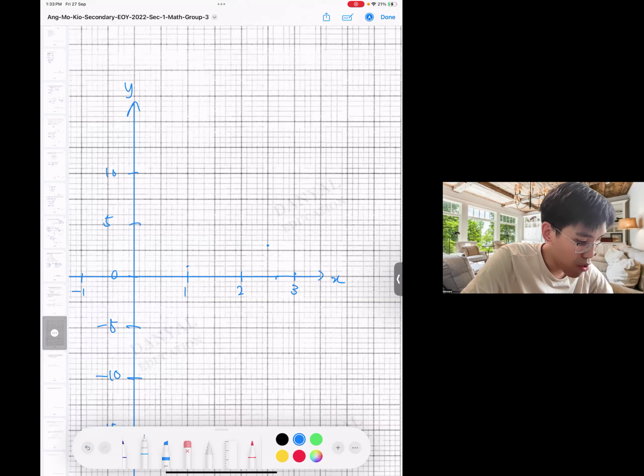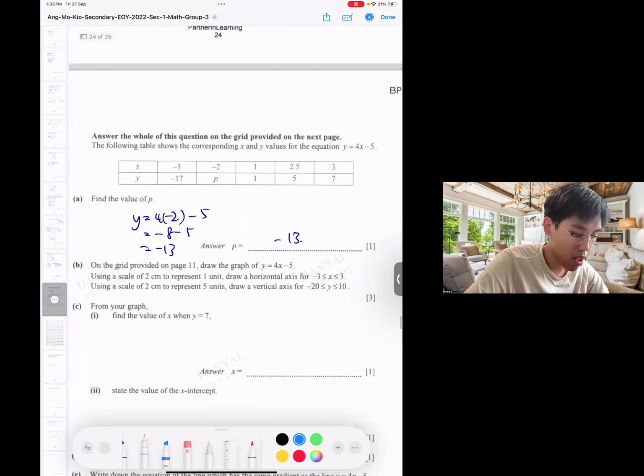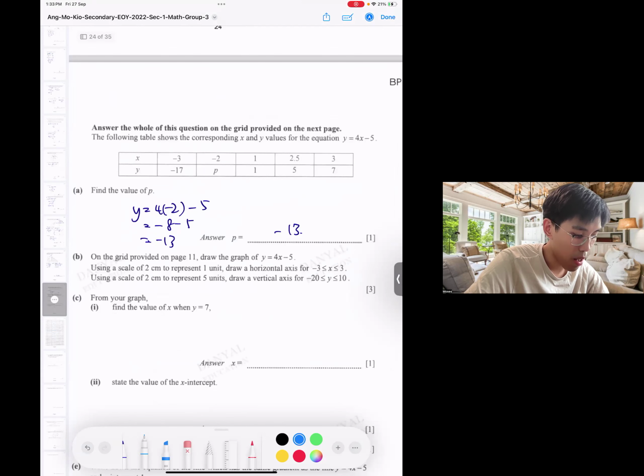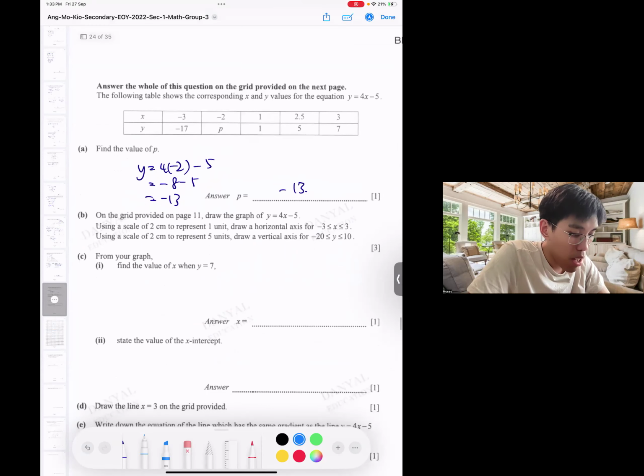Doesn't look like a straight line graph though. 3, 7 here. That's weird.